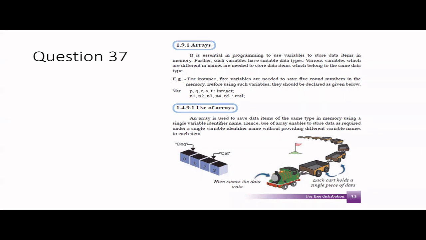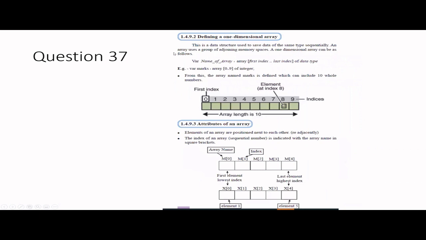So arrays will have a single variable name, and you can access all these values using the array notation. In an array, this is the structure you have to go with: var, and then you have the name of the array. Then this array keyword should be there, right? And then you have to tell what is the first index and what is the last index, because you have to tell the range, and then you have the of keyword, and then you have to tell what the data type is, right?